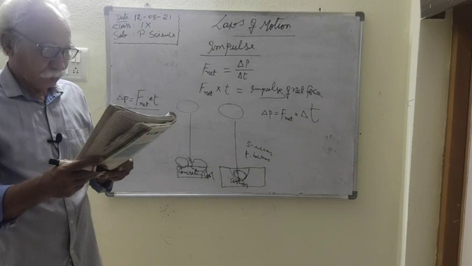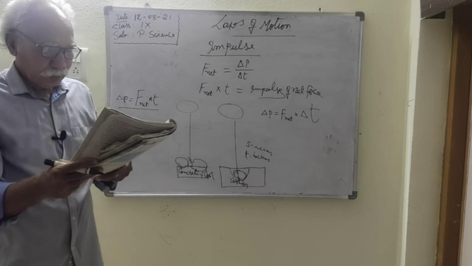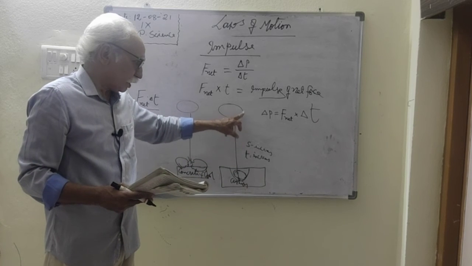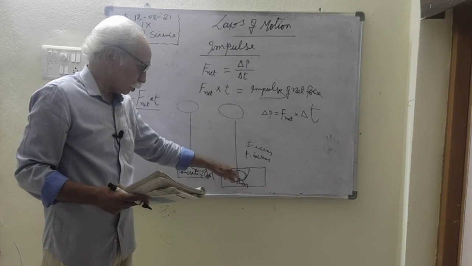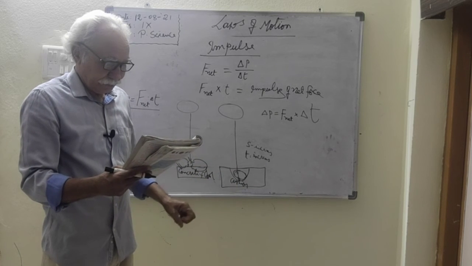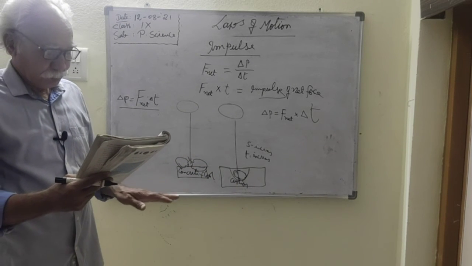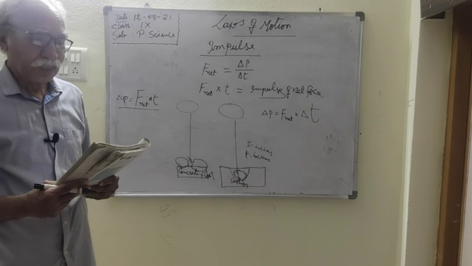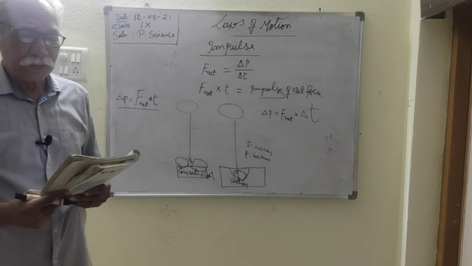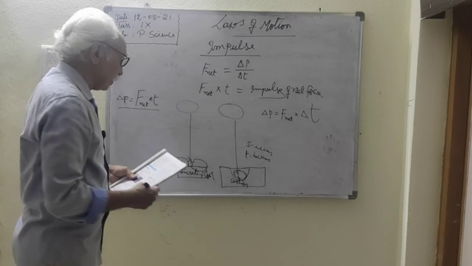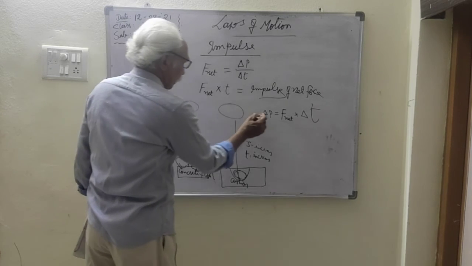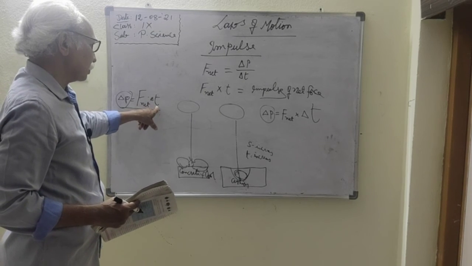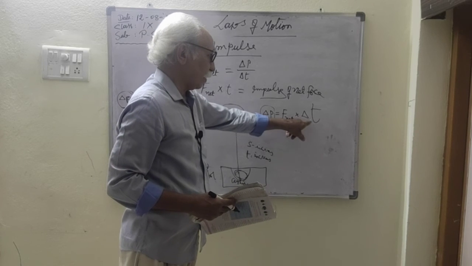So when we drop the egg on a cushioned pillow, it does not break because a smaller force acts on the egg for a long time. When the time interval is increased by pressing the egg into the cushion, the effect of the net force is less, meaning a smaller force acts on the egg. Even if the change in momentum is the same in both cases, the magnitude of the net force is different. Here the product remains constant. Here the net force is more and the time interval is less. Here the net force is less and the time interval is more.